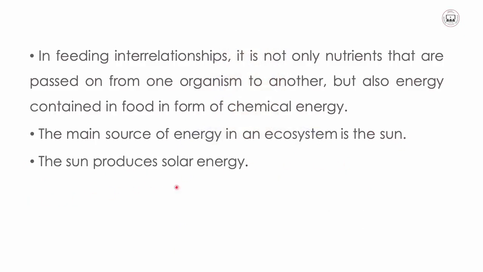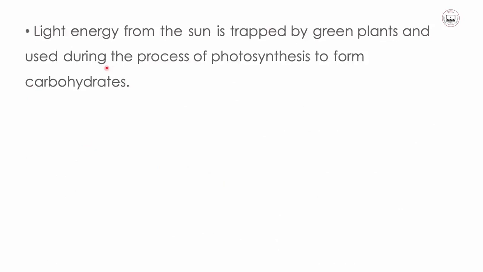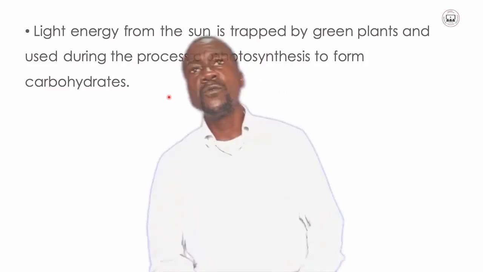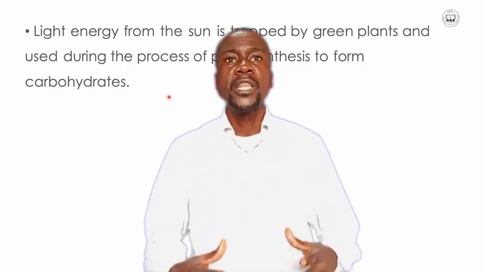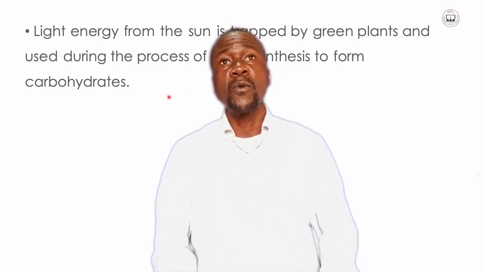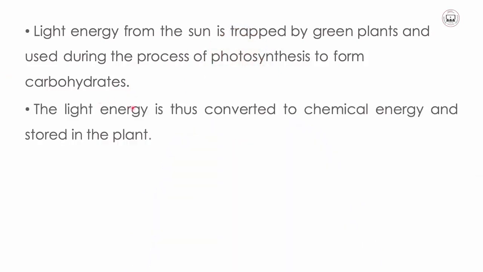So the sun produces solar energy, and light energy from the sun is trapped by green plants and used during the process of photosynthesis to form carbohydrates. Of course, these carbohydrates are the food for these plants. So the light energy is thus converted to chemical energy and stored in the plant.